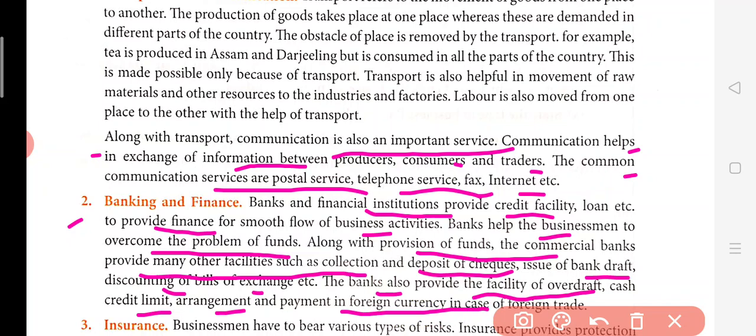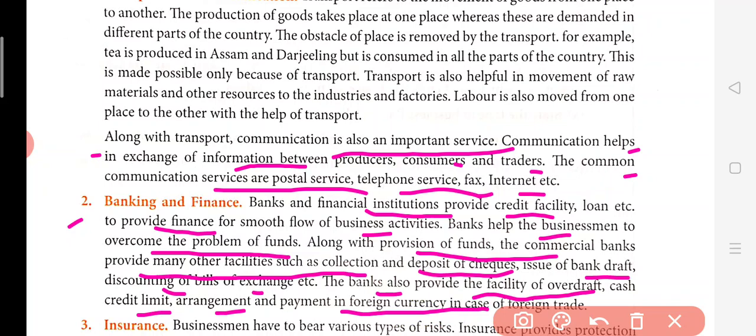So here, banks help the businessman to overcome the problem of funds. Anywhere if any businessman is having problems with funds, suppose he's not having enough funds in the company, then he can approach the banks, and banks will definitely help them.